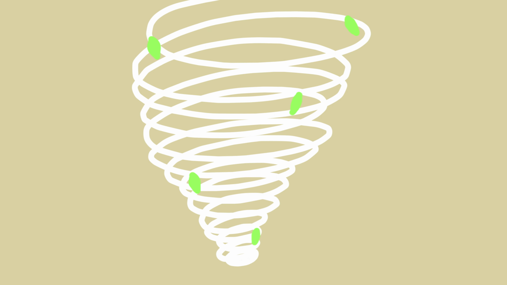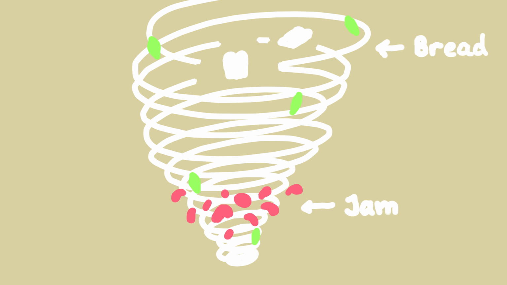Let's think back to the tornado example. Since a tornado is moving so fast, parts of the jam sandwich can end up anywhere within the tornado, and the whole sandwich isn't stuck in one spot. So, some of the jam might be near the bottom of the tornado, while the slices of bread might be thousands of meters up in the air. Basically, nearby points eventually get separated and flung out to much larger distances, so they don't necessarily stick together in